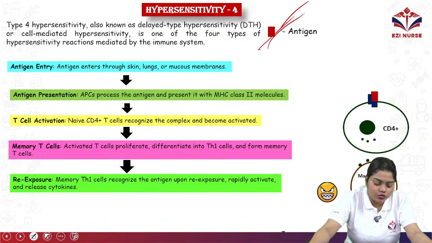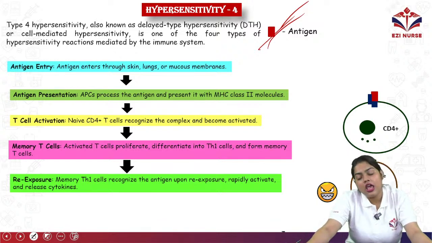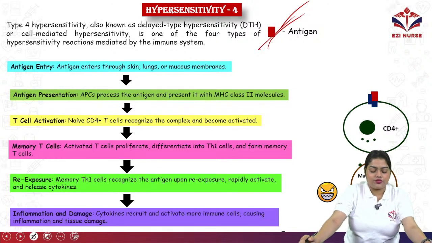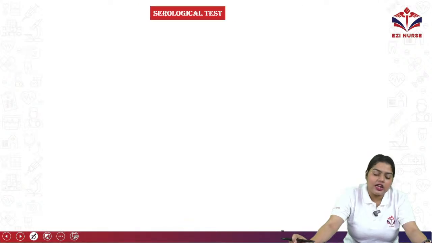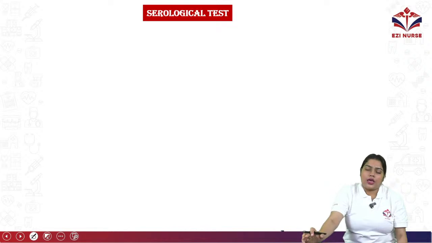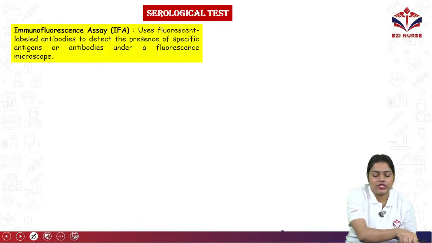Then in re-exposure, the memory Th1 cells recognize the antigen upon re-exposure, are rapidly activated, and release cytokines. Lastly, inflammation and damage, where the cytokines will recruit more activated immune cells, causing inflammation and tissue damage. Now this is hypersensitivity reaction 4.